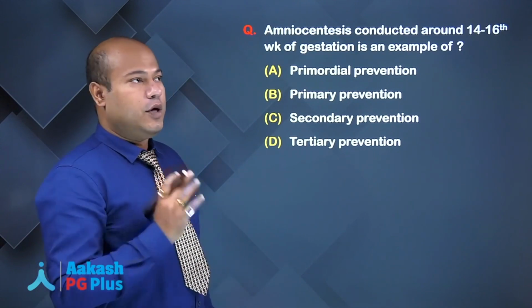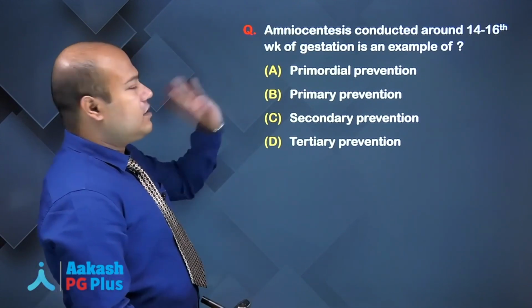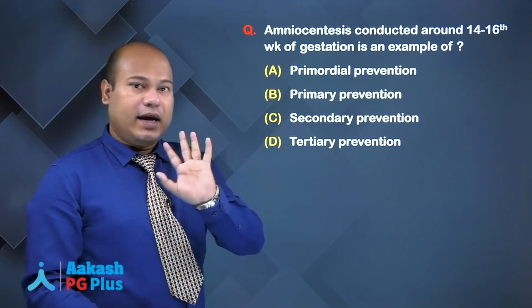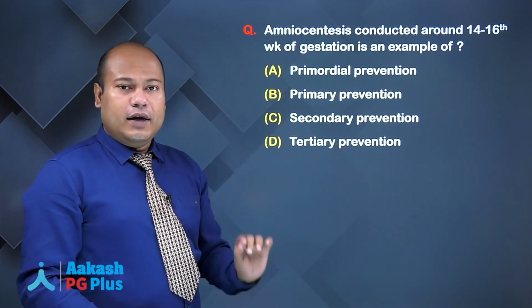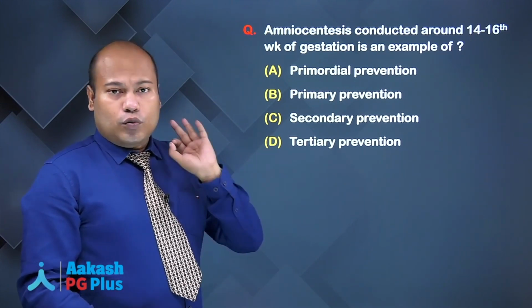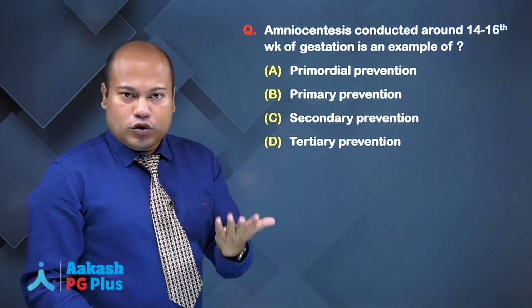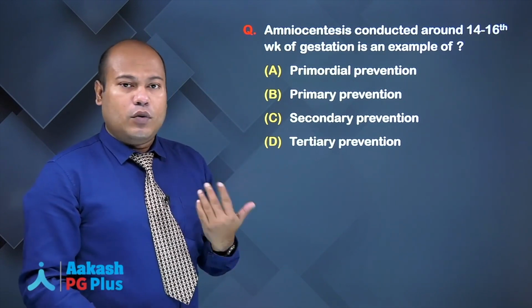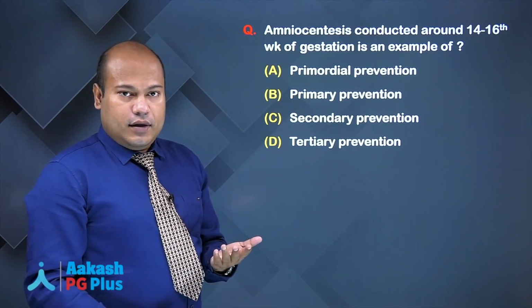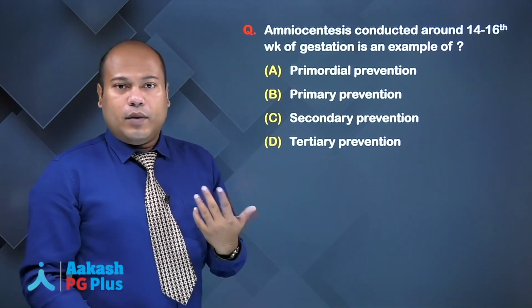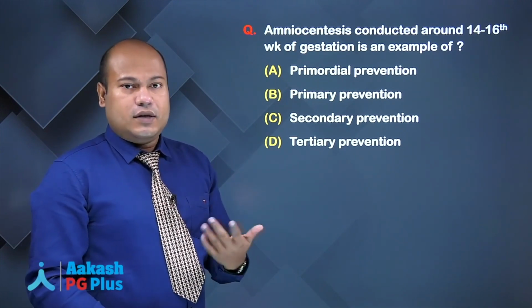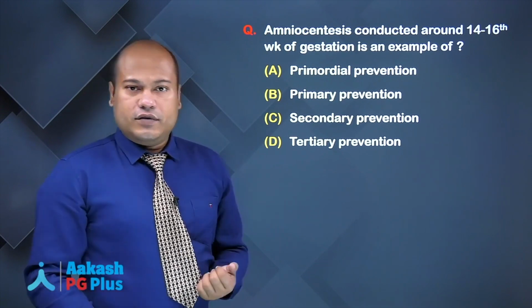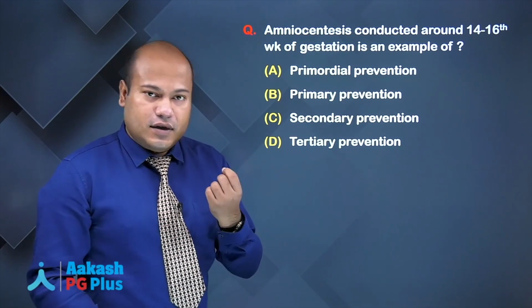Amniocentesis. What is amniocentesis? It's a diagnostic test. What you are trying to detect? You are trying to detect any chromosomal errors or any sort of chromosomal disorder in the fetus. It can be Down syndrome. If you want to detect Down syndrome, you have to do amniocentesis. It is done around 14 to 16 weeks of gestation. So, it's a diagnostic test.